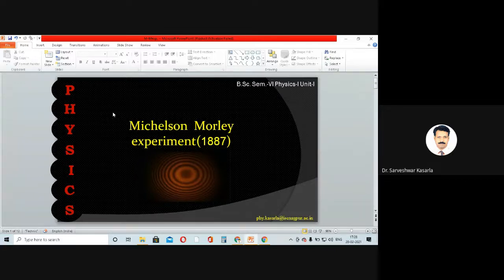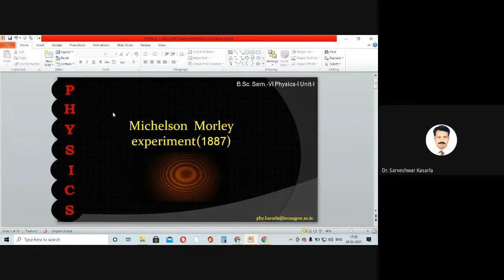Today we will see the Michelson-Morley experiment. This experiment was carried out by Albert Michelson and Morley in 1887. The aim of the experiment was to prove whether the medium ether exists or not. Now, what is ether? Ether is the hypothetical medium.